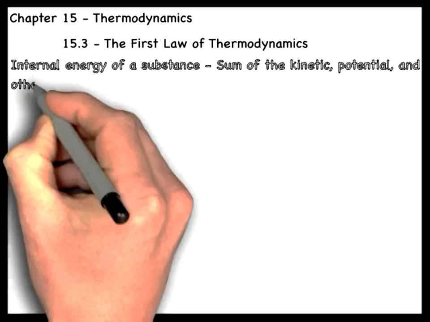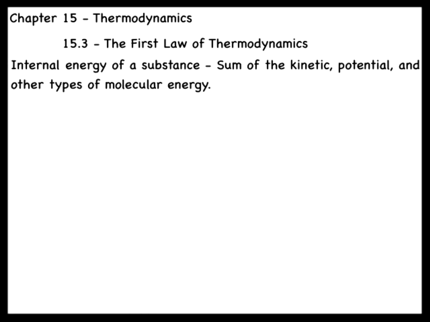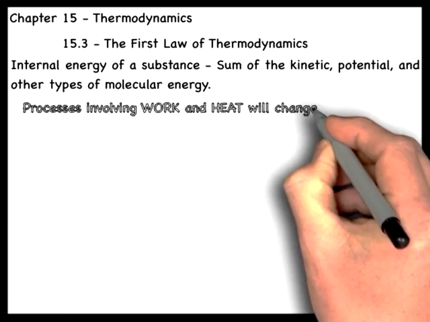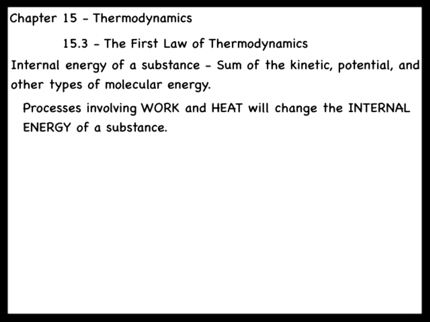Recall that the internal energy of a substance is the sum of the kinetic, potential, and other kinds of molecular energy the substance has. Heat is energy that flows between two objects with different temperatures. When a substance participates in a process involving energy in the form of work and heat, the internal energy of the substance will change. The relationship between work, heat, and changes in internal energy is known as the First Law of Thermodynamics. We will see how this relationship is just an expression of conservation of energy.